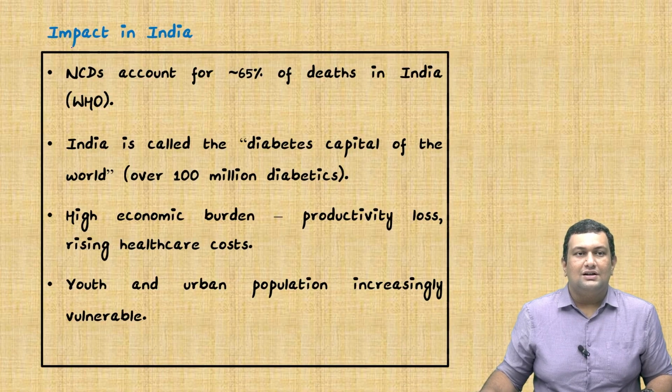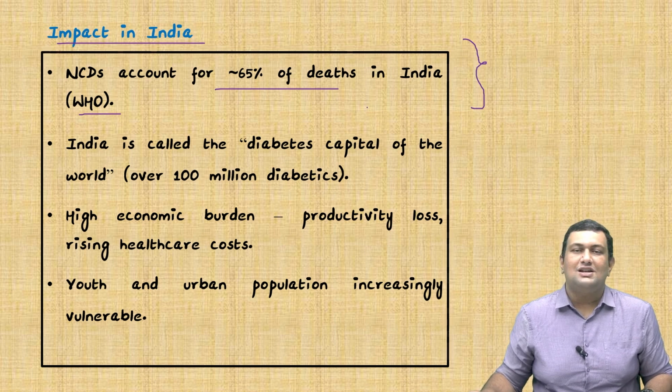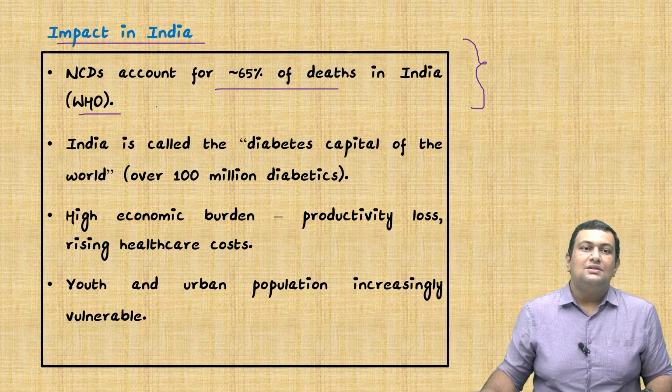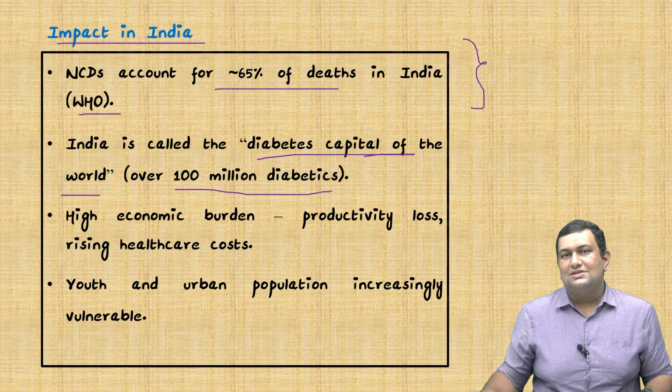Now we will see the impact of NCDs in India. First one is NCDs account for approximately 65% of deaths in India. This is as per the WHO estimates. So this is an important pointer which you can use in mains, or you can even use it as an introduction in mains. India is called the diabetes capital of the world because we have over 100 million diabetic patients in this country. This is also an important pointer which can be used in mains.